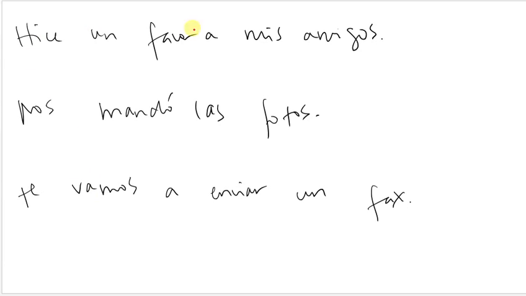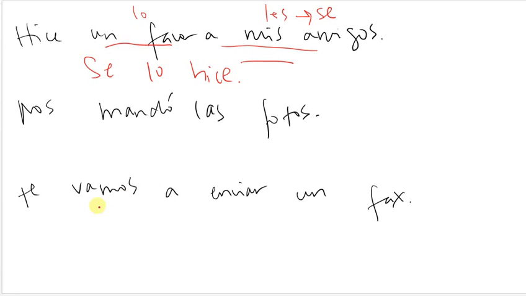All right, so we're going to change out these sentences using the pronouns. So, hice un favor a mis amigos. Un favor is my direct object. A mis amigos is my indirect object. So if I want to change this, un favor is masculine and singular, it's going to be lo. Mis amigos is plural, it's going to be les. But since I have both of them, remember that has to be se. They go before my verb, se lo hice.